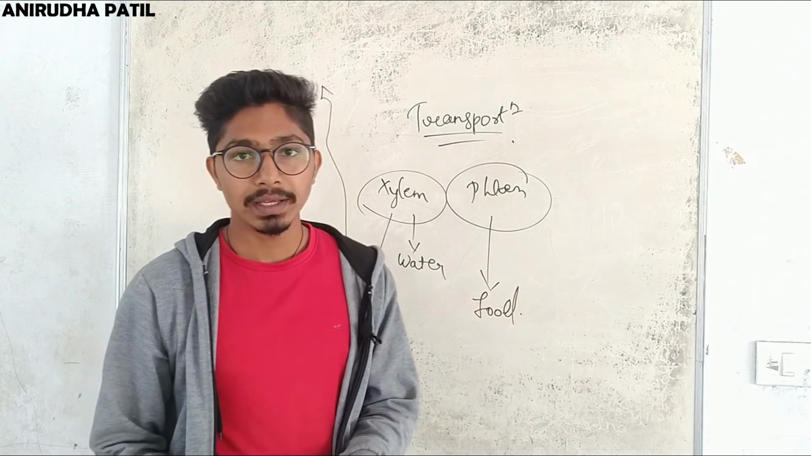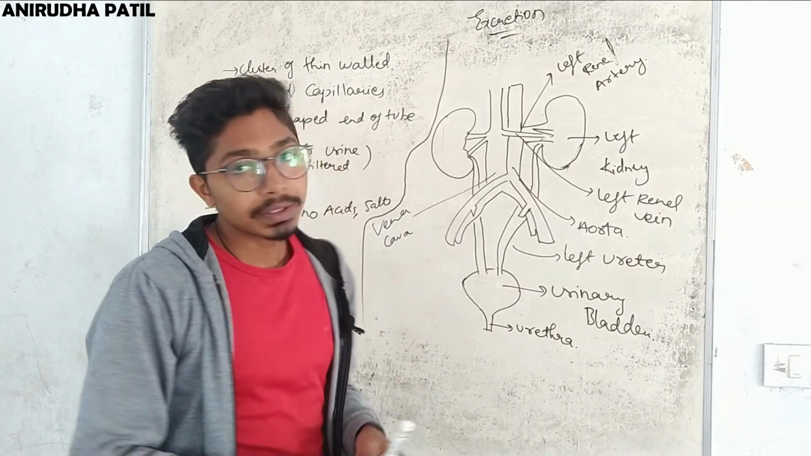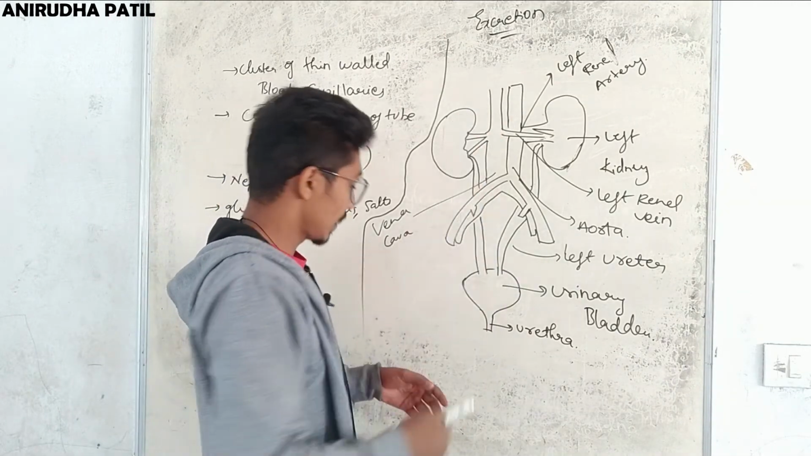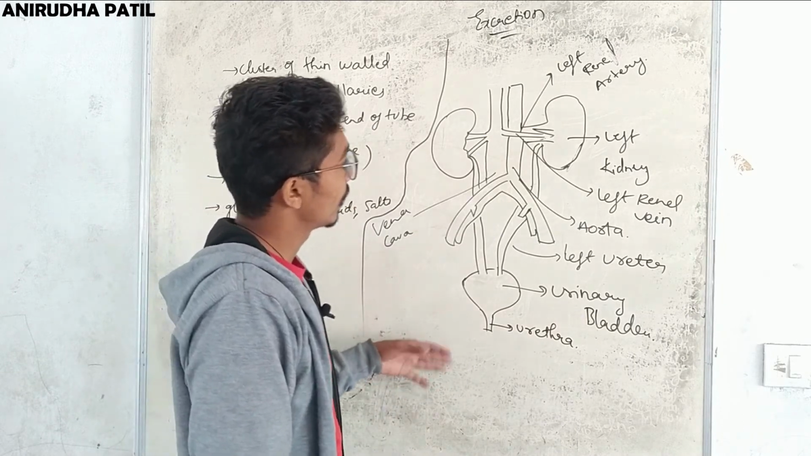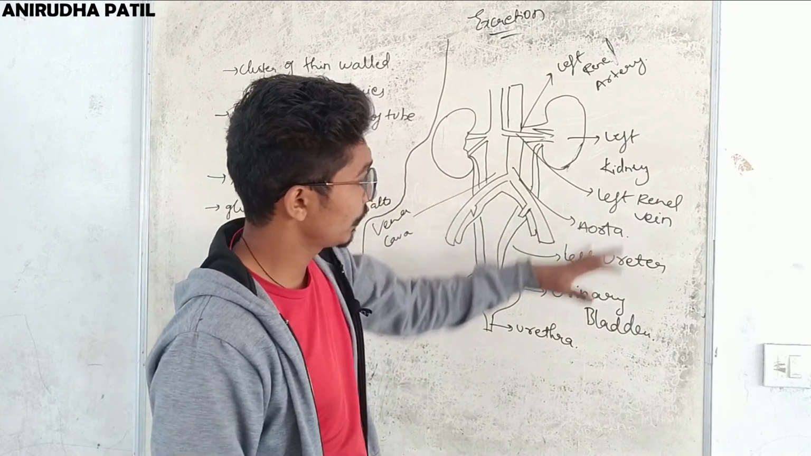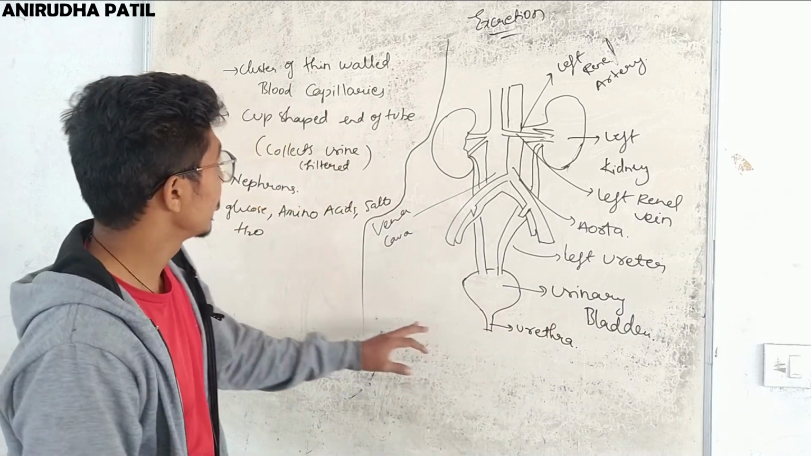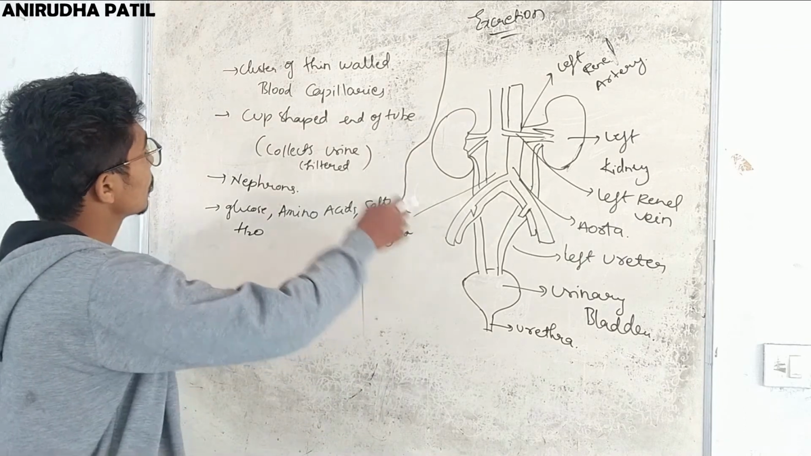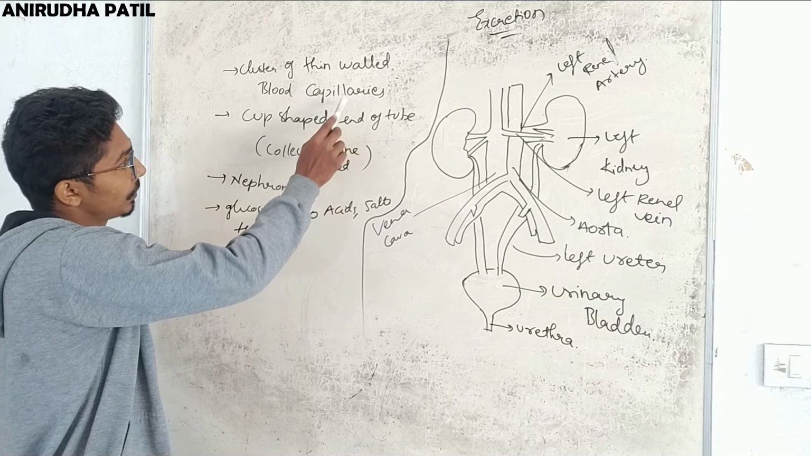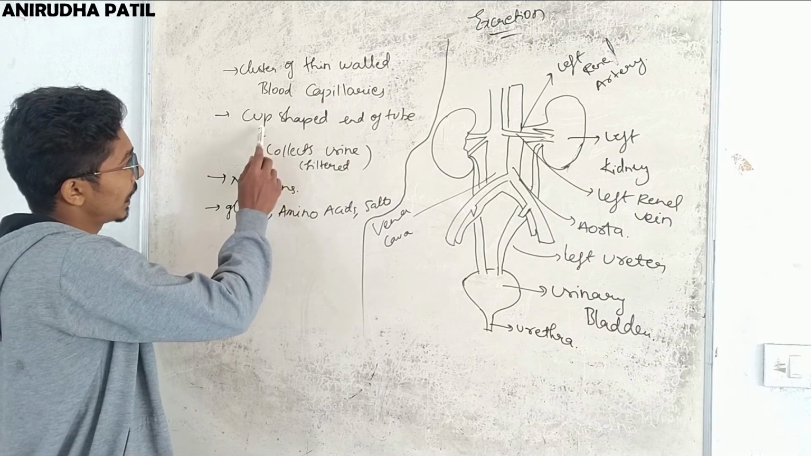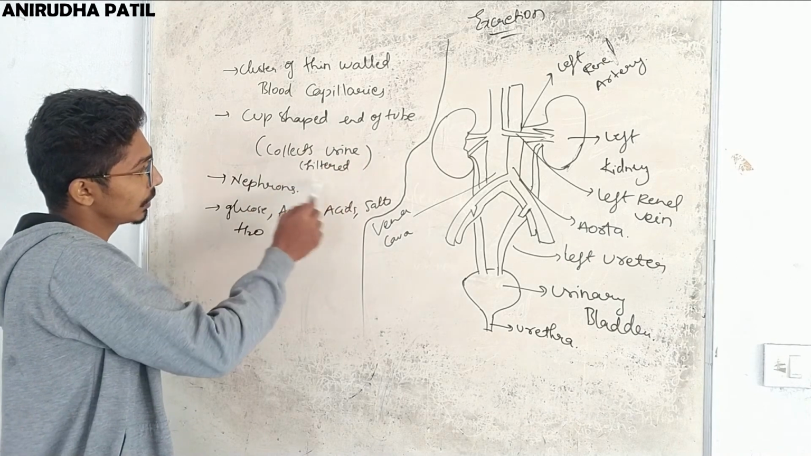Now let us see excretion in human beings and plants. Let us see how excretion takes place in the case of human beings. This is the excretory system, which consists of a pair of kidneys, a pair of ureters, the urinary bladder and the urethra. Each kidney consists of a cluster of thin walled blood capillaries, and the end of each capillary is associated with a cup shaped end of a tube, which collects the filtered urine.